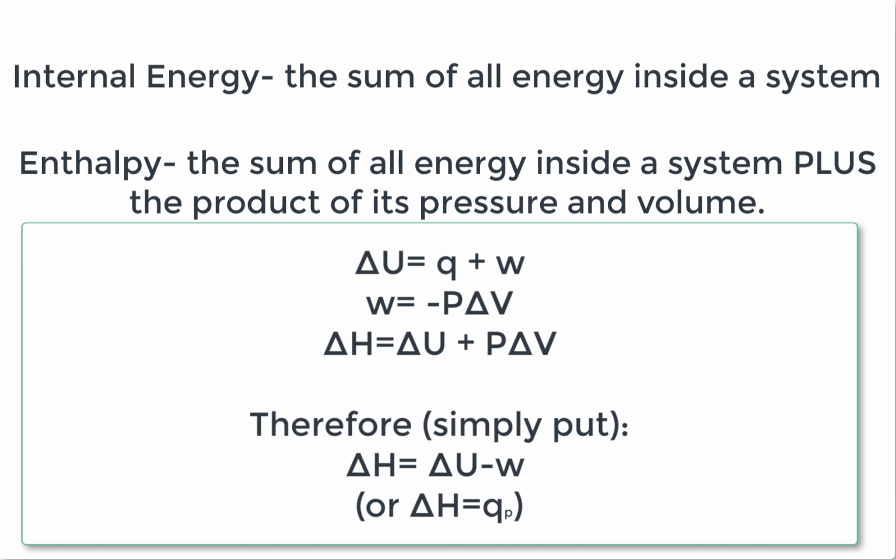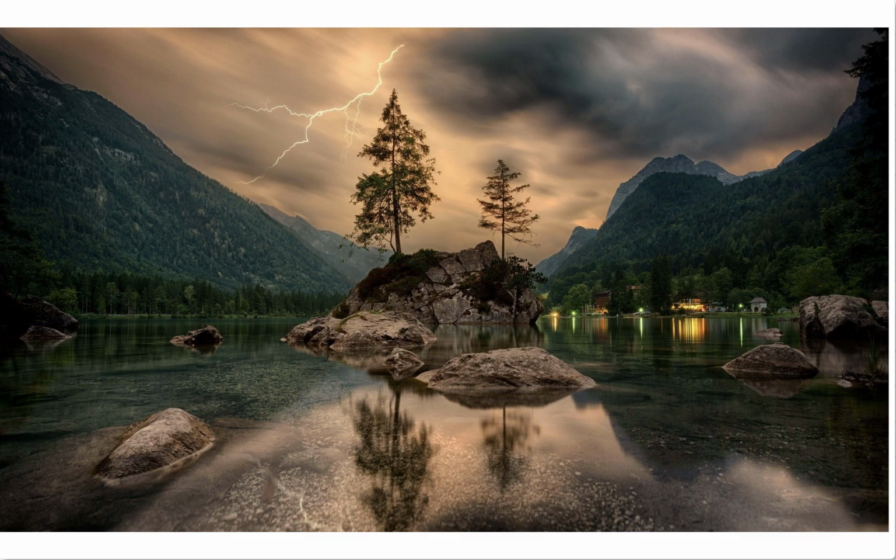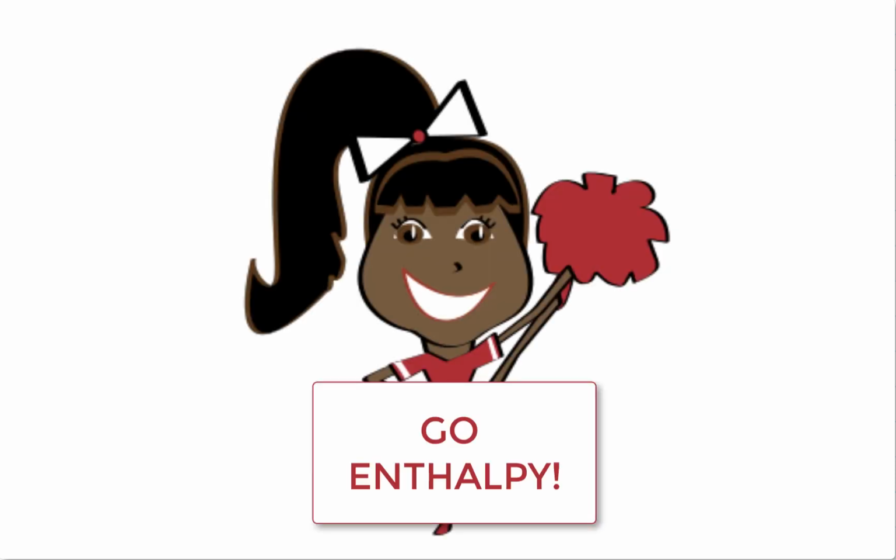So why do we talk so much more about enthalpy if it is a less comprehensive term than internal energy? The reason that we talk so much about enthalpy is because enthalpy is extremely effective in a constant pressure system. And when I say constant pressure, you should hear an open system. Because so much of our world happens in an open system, meaning matter and energy can transfer freely in and out of the system and the surroundings, enthalpy is an extremely useful quantity because we can apply it to so much of everyday life. That being said, there are three main ways that we talk about finding enthalpy.